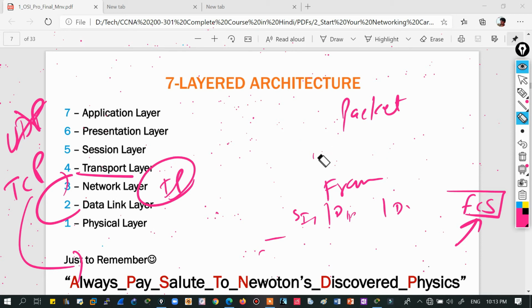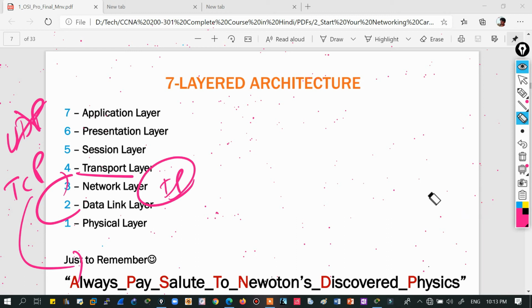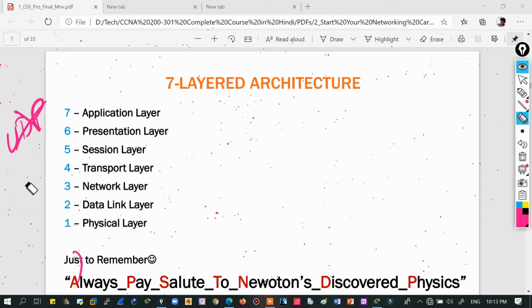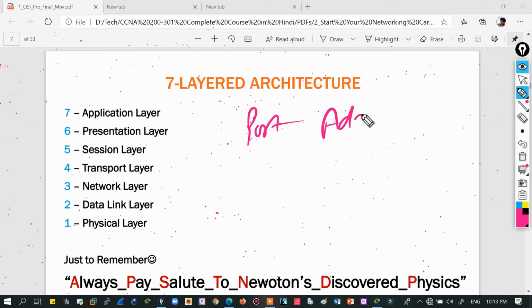And finally, when we talk about segments, the PDU of the transport layer, what kind of information will be there in this? There will be port addressing. So let's understand this port addressing. What is port addressing?